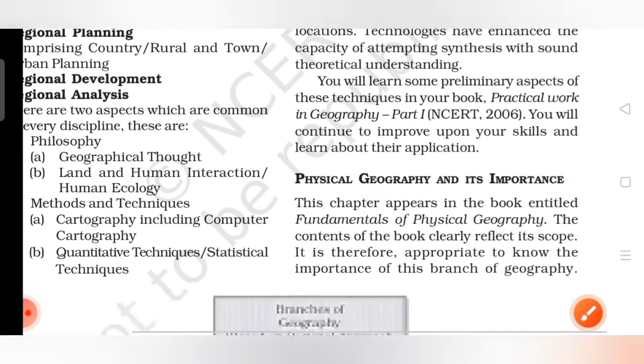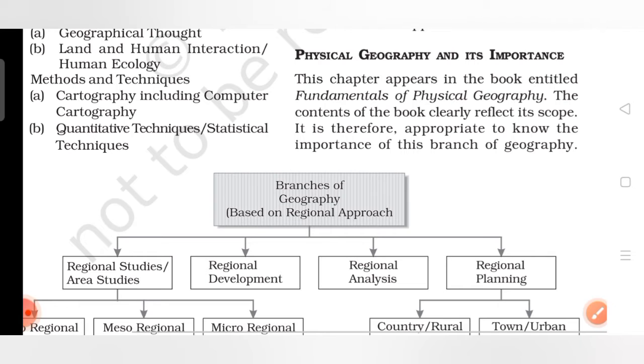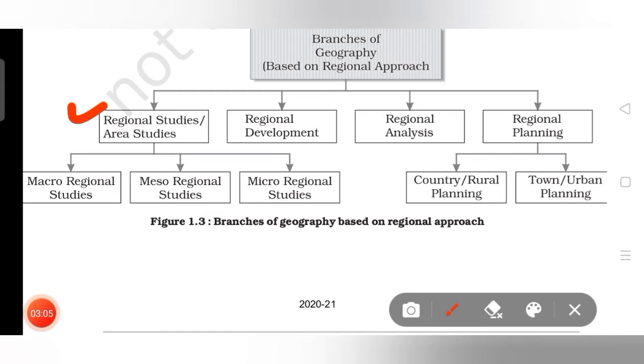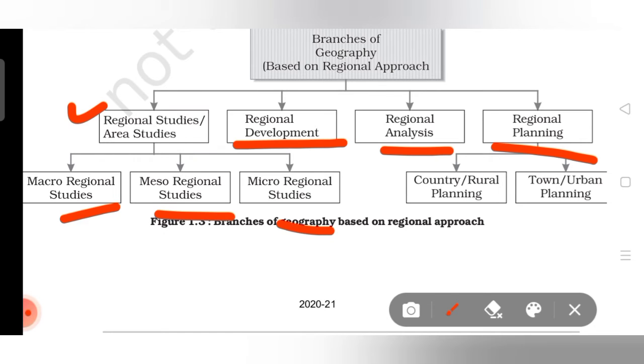Now physical geography and its importance. We will learn about its importance. Here branches of geography based on regional approach is given. We have seen branches of geography based on systematic approach. Previously I showed you the figure, and this is figure 1.3. Here based on regional approach it is shown. It is divided into regional studies, then development, regional analysis, then planning. These are further divided into macro, meso and micro. Here regional planning also in country, rural planning or town and urban planning.